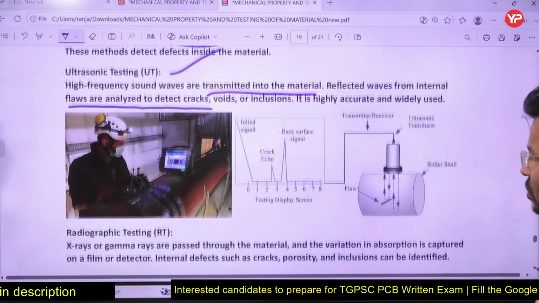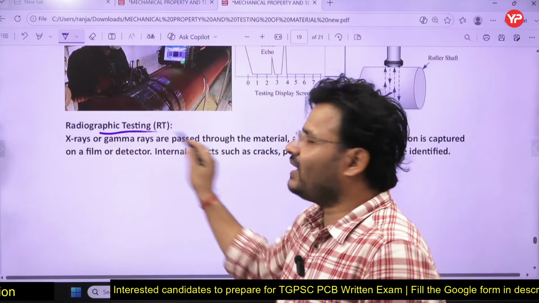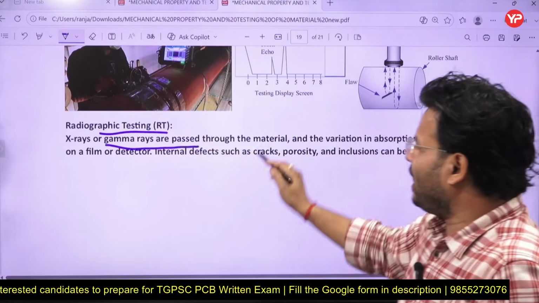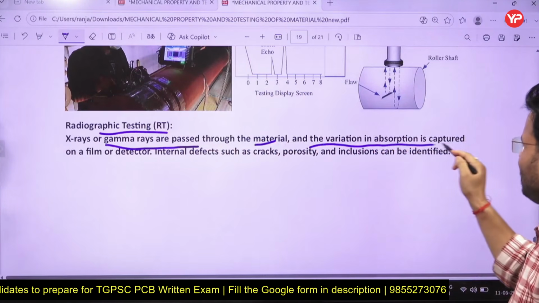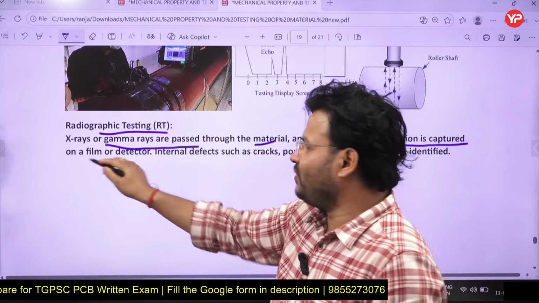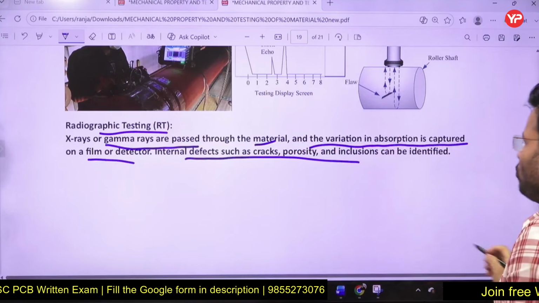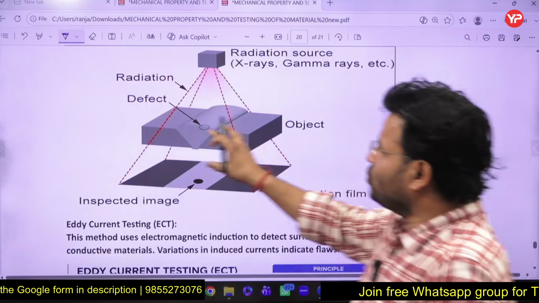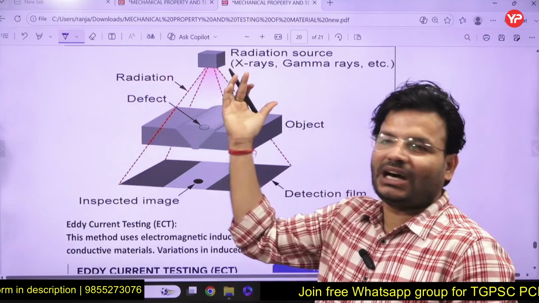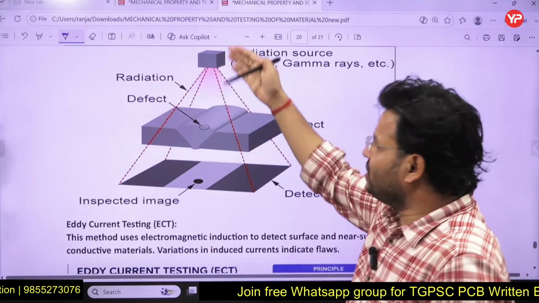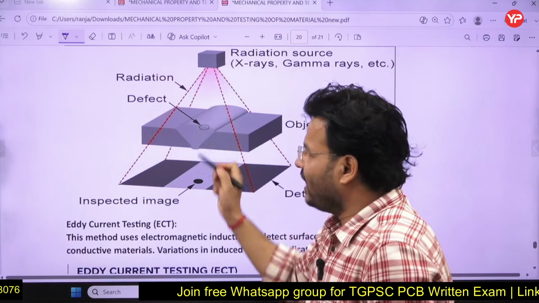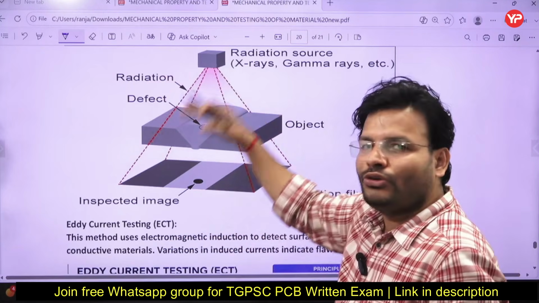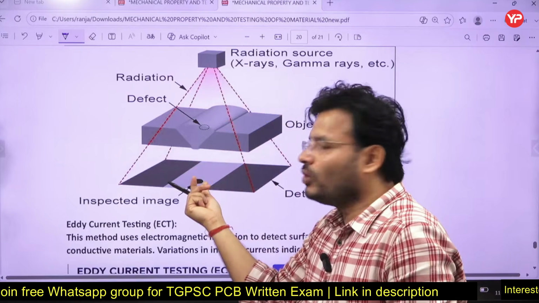Okay. Next is what? Radiographic testing. Radiographic, yes, some rays will be given there. So X-rays or gamma rays are passed through the material, and the variation in absorption is captured on a film detector. Internal defects such as cracks, porosity, and inclusions can be measured. Here, see, my dear friends, this is one of the materials over which you have given the rays, gamma rays, X-rays, etc. These rays are coming, and there is one defect inside the material. One thin film will be there.